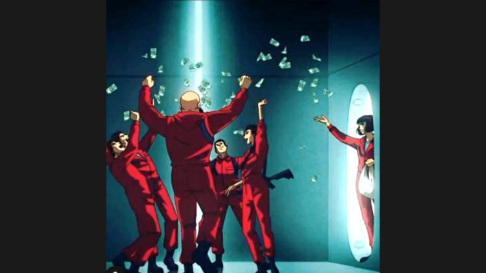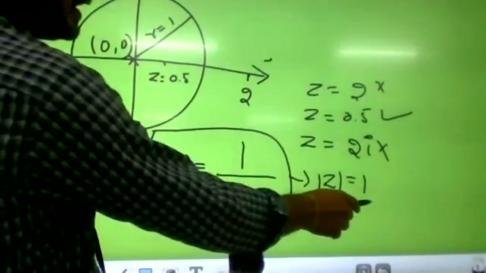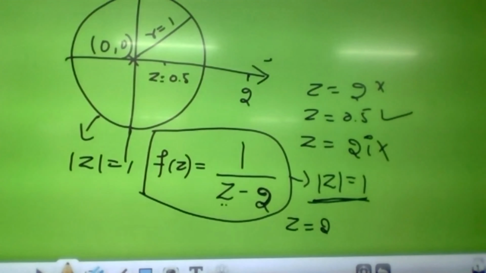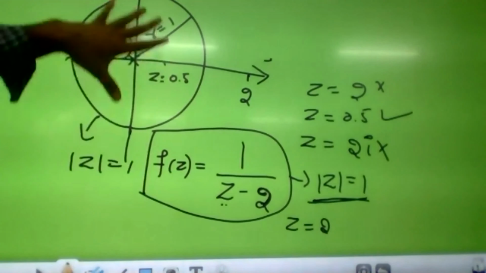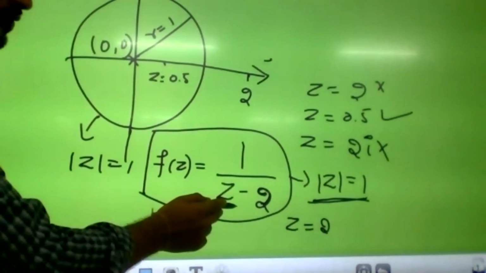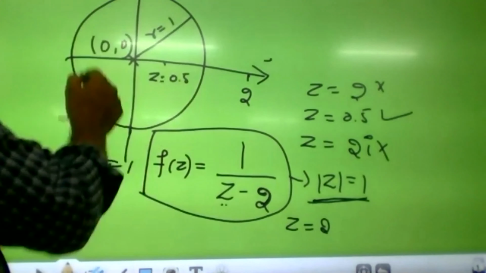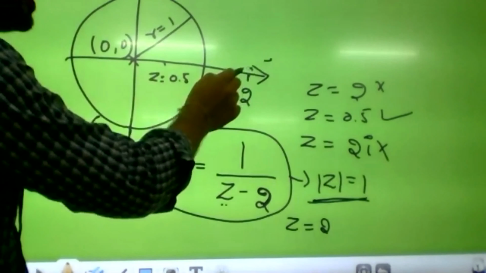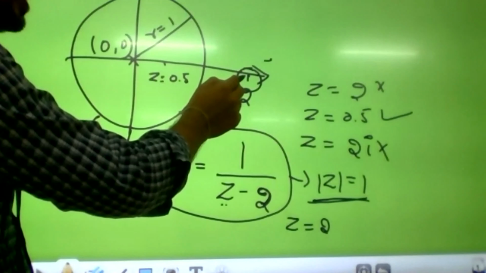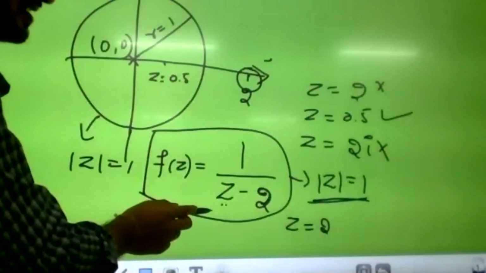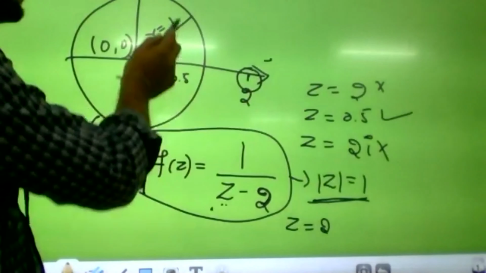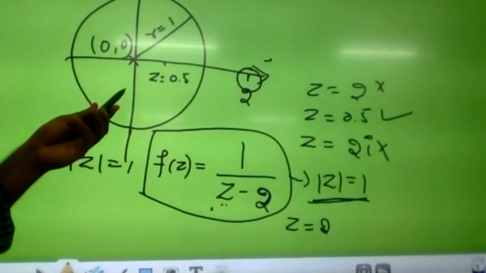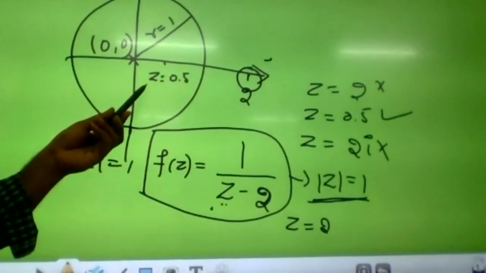So if the region of integration is mod z equals 1, then this function f of z equals 1 by z minus 2 will be analytic inside the curve. Since it is not analytic only at the point 2, the point where the function is not analytic lies outside. So the function will be analytic inside the curve, right? Understood?